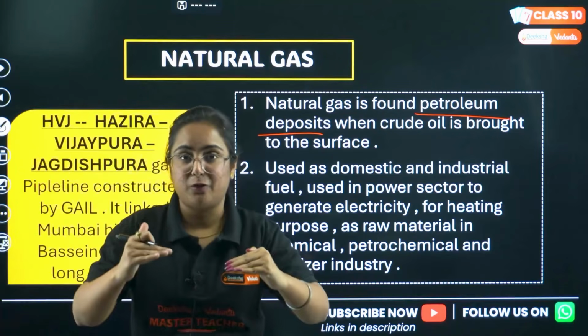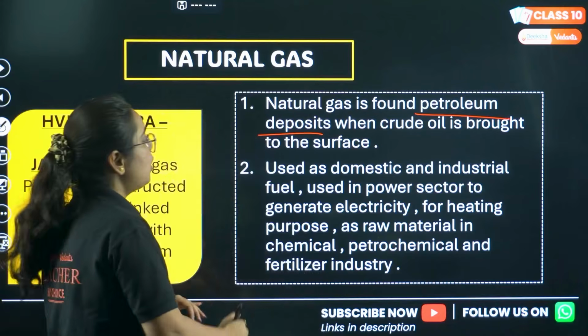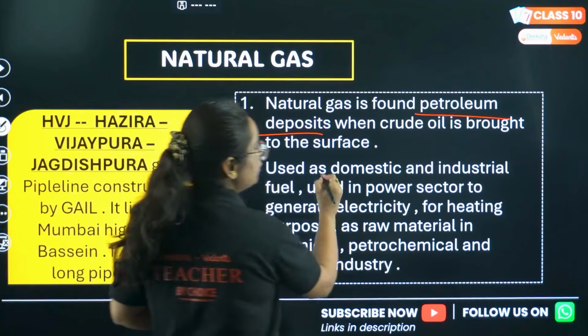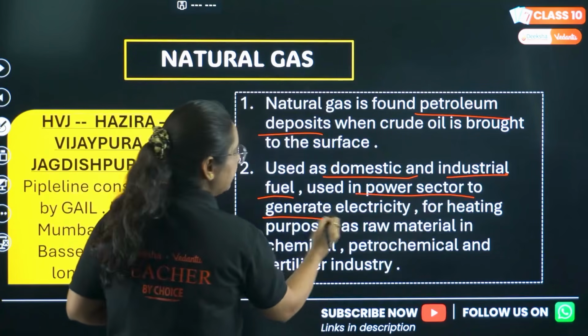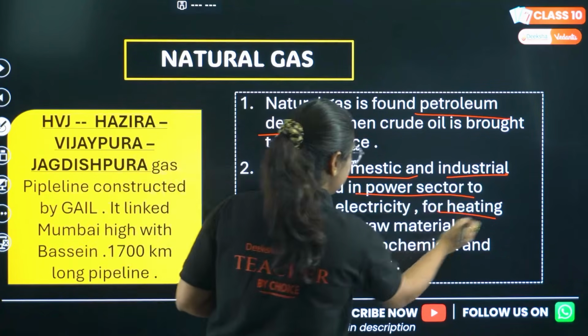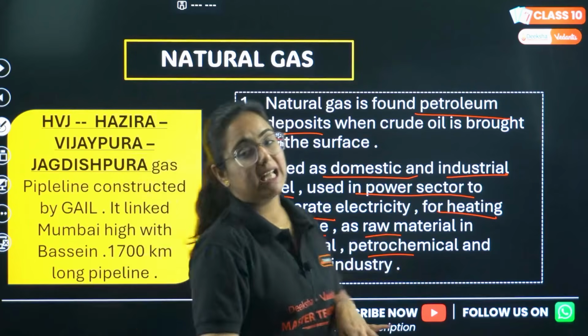So on the surface where crude oil is available, natural gas is also obtained, which is used for domestic and industrial purposes, in the power sector to generate electricity, for heating purposes, and as raw material for the chemical, petrochemical and fertilizer industry.